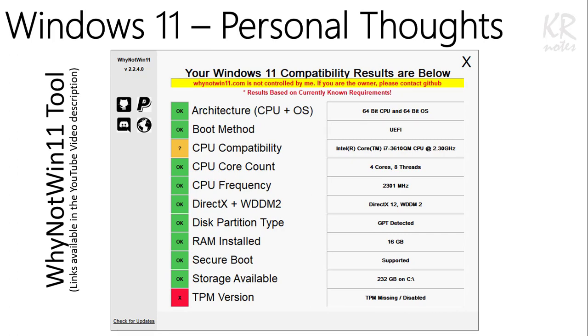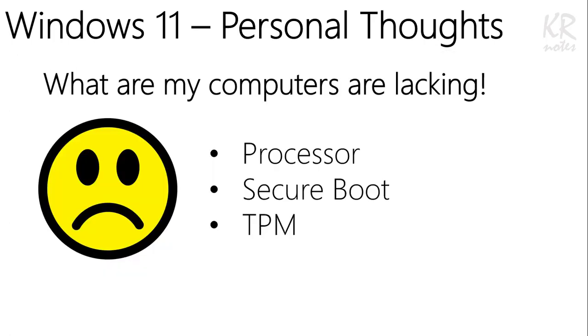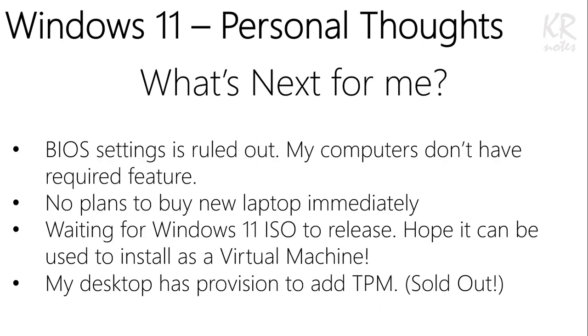I am sharing the results from all my computers using the Why Not Win 11 tool. All my computers are lacking one of these features. It can be a specific processor, secure boot, or TPM. What's next for me? I have verified the BIOS settings on all computers. Either TPM or secure boot is missing.